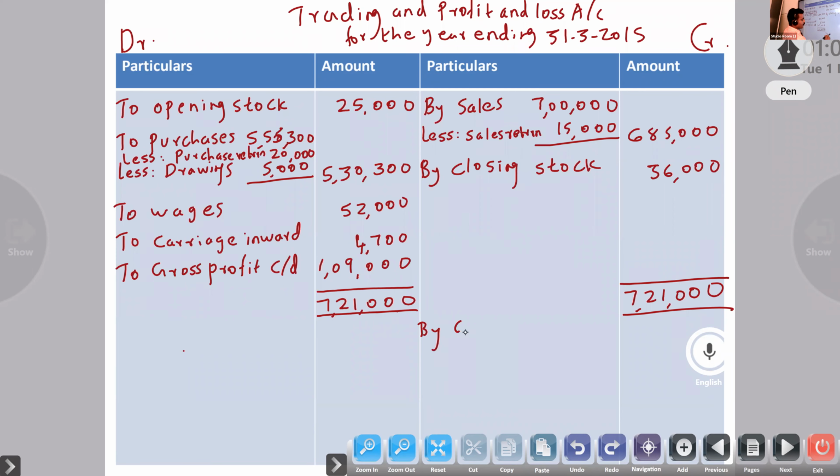By gross profit brought down 1,09,000. Next, profit and loss account.